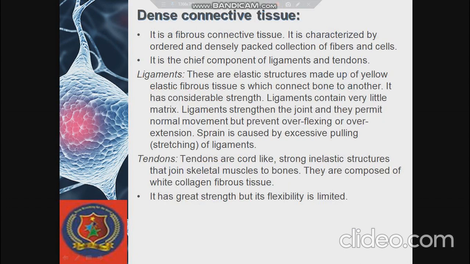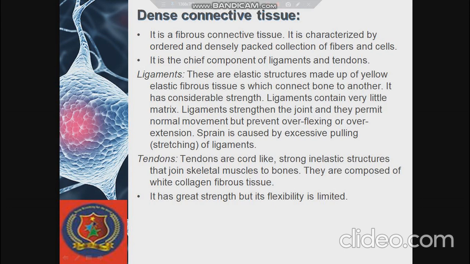Now let us discuss the next type of connective tissue, which is dense connective tissue. Actually, it is a fibrous connective tissue and it is characterized by an ordered and densely packed collection of fibers and cells. That is, it consists of both fibers and cells. And the two types of dense connective tissues are ligaments and tendons.